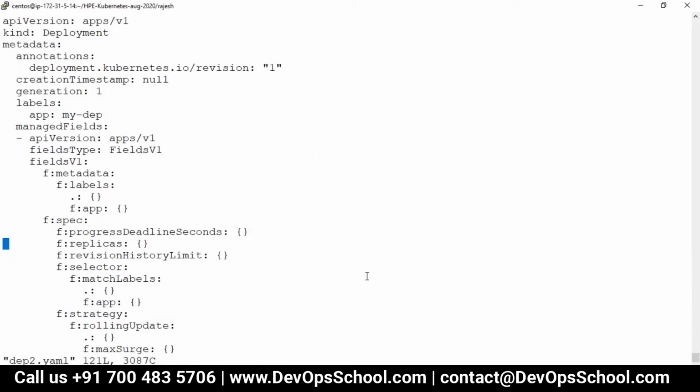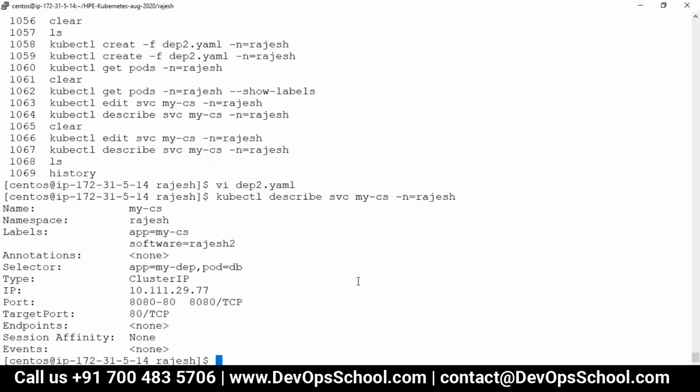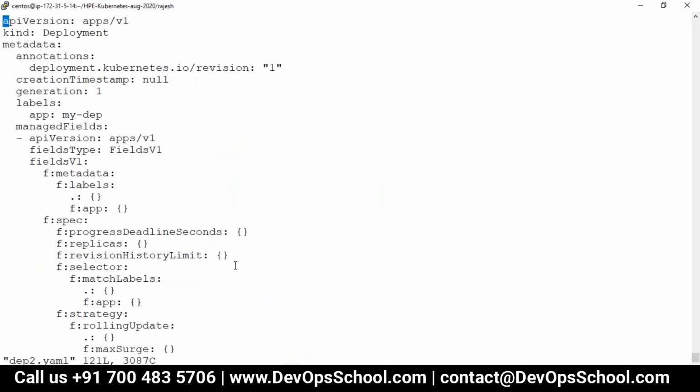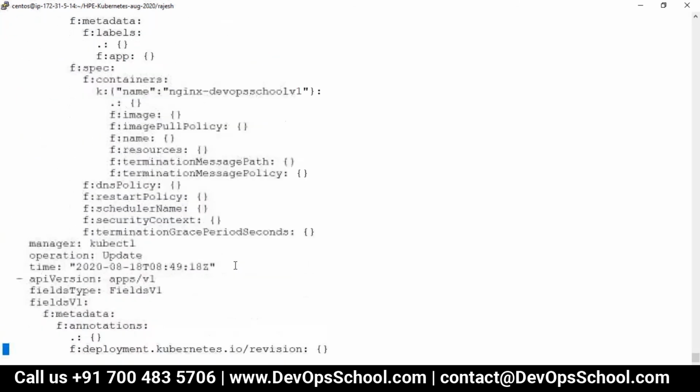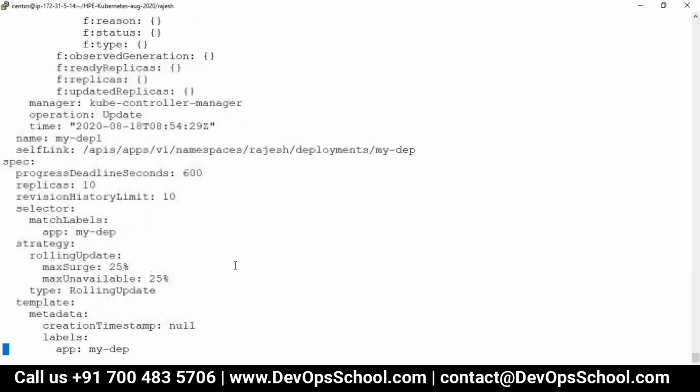So here I am going to edit it. No, I have an app label. I'm forgetting things very fast, I guess. That's a problem for me. The label is pod=db. Okay, so now I will add this label to the pod specification. Go to the pod specification.